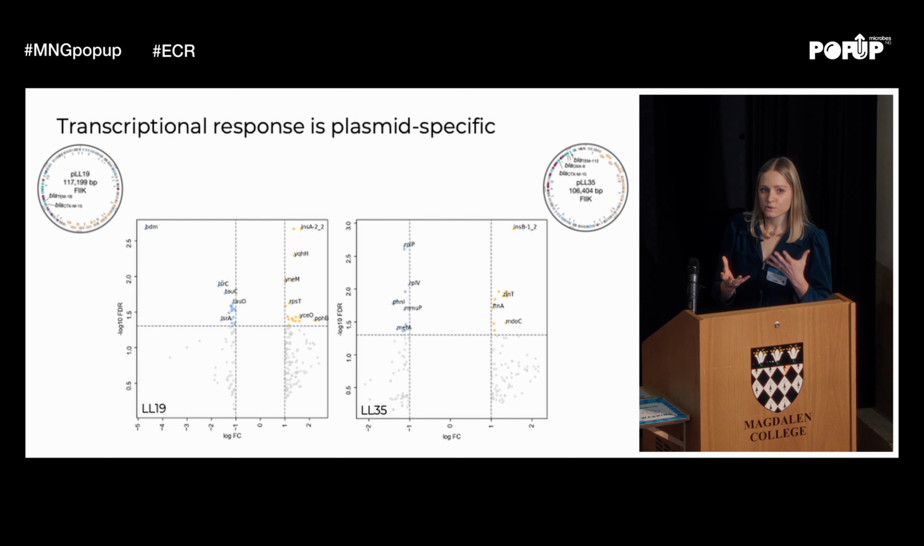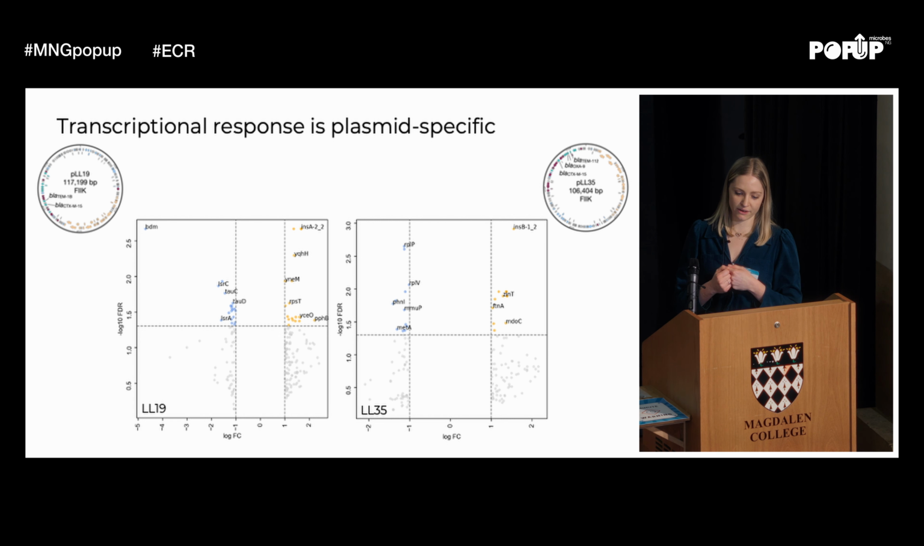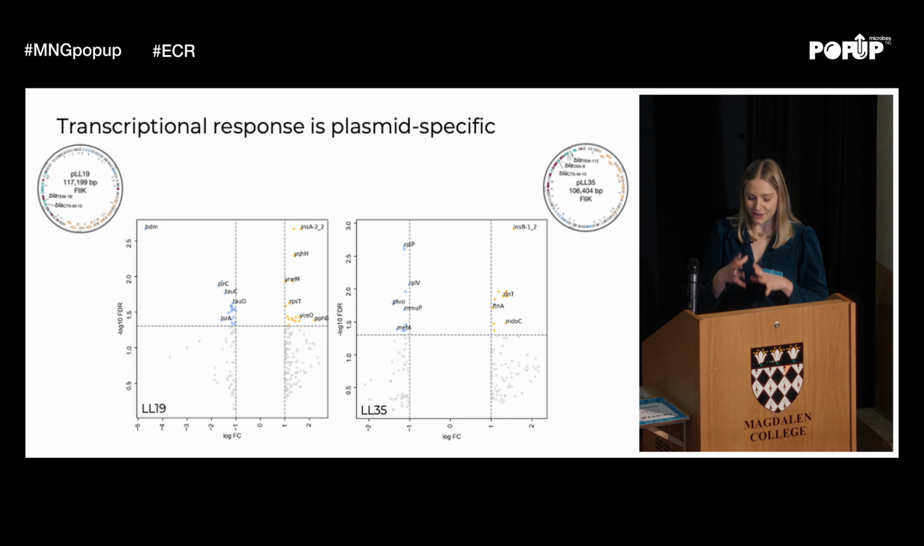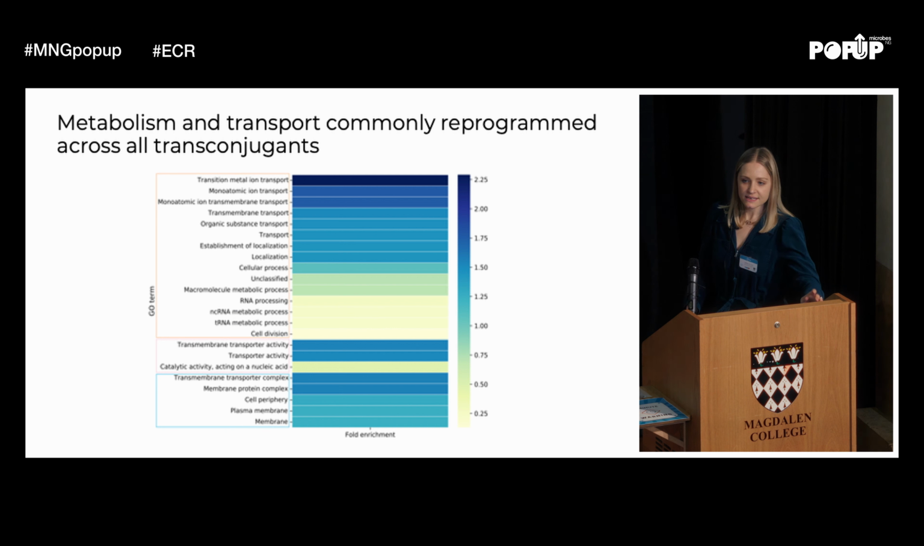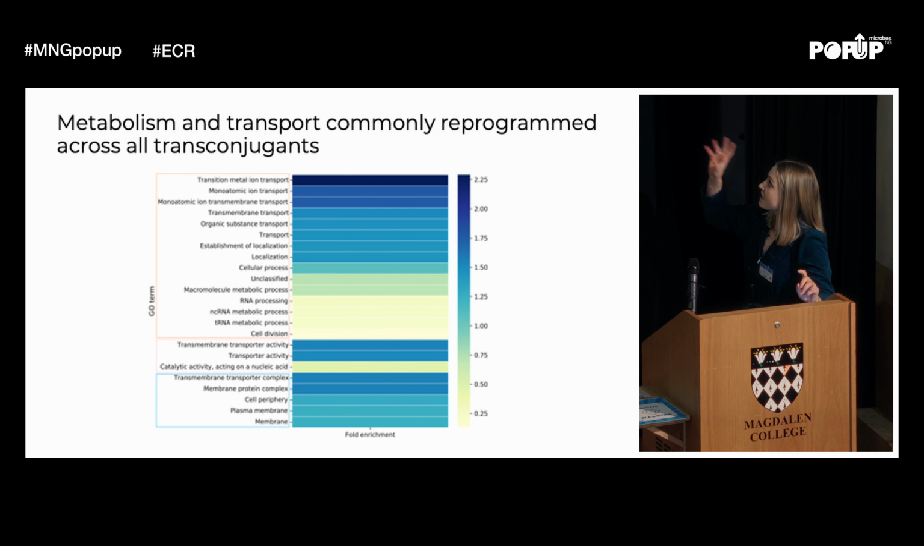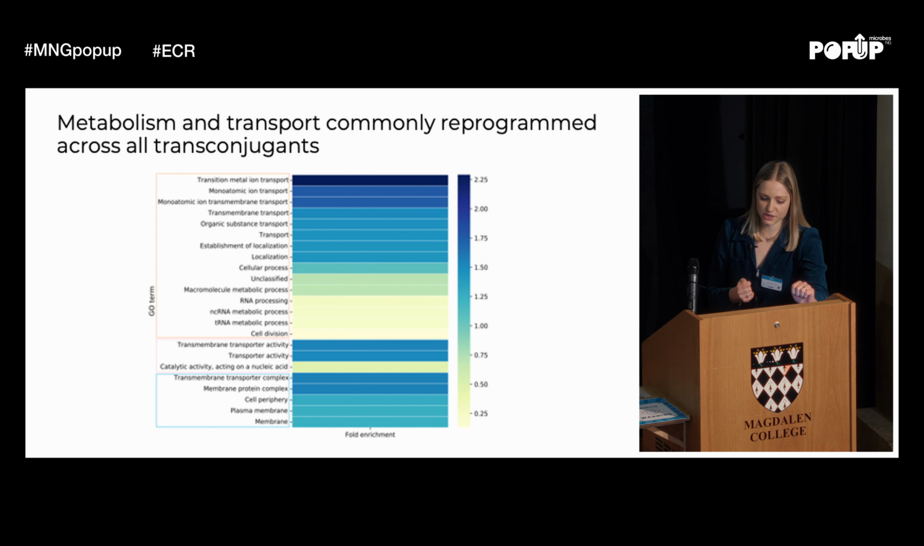So this suggests that perhaps what we might be seeing is, yes, very specific transcriptional responses per plasmid, but on the whole, metabolism and transport being really important. Now, I really love metabolism, so it's probably better to look at things in a slightly less biased way. So we did some GO enrichment analysis with the whole group of transconjugants. This heat map here, the darker blue, we're seeing a higher fold enrichment of these differentially expressed genes. And again, we're seeing metabolism and transport unambiguously differentially expressed across the different transconjugants.